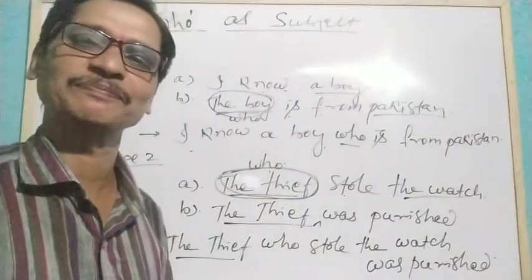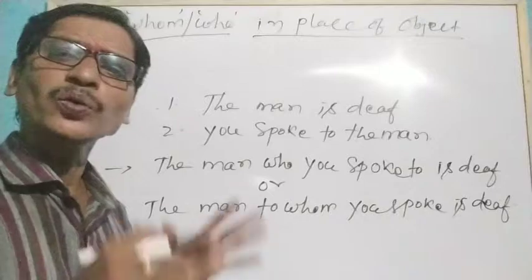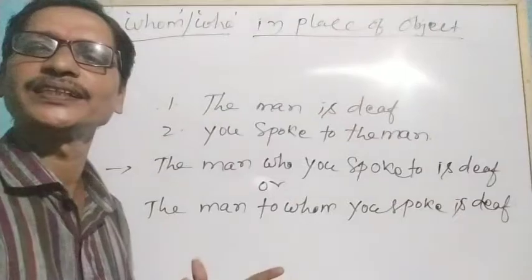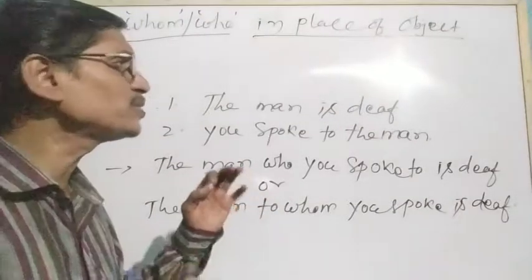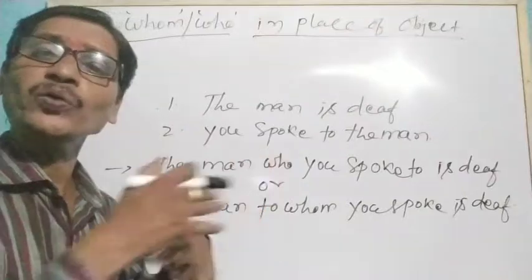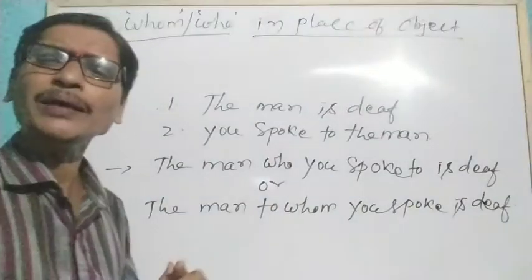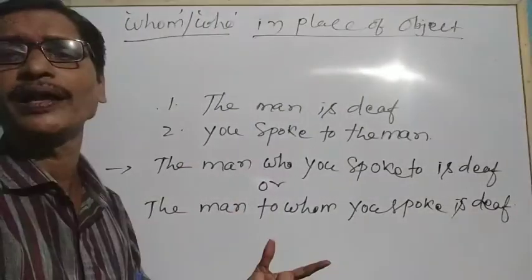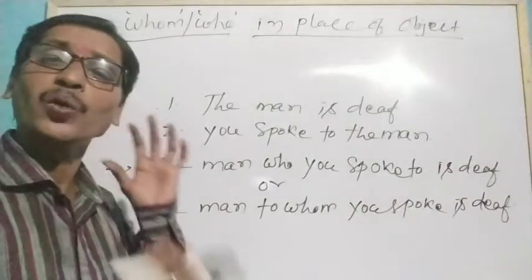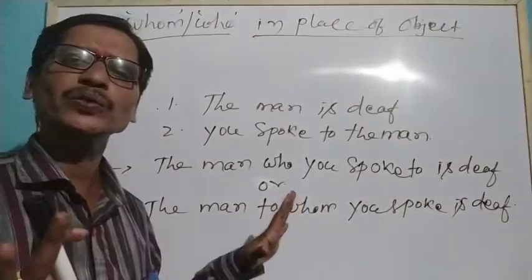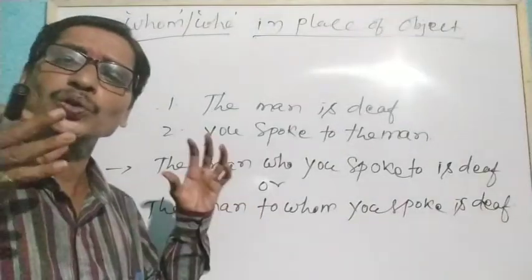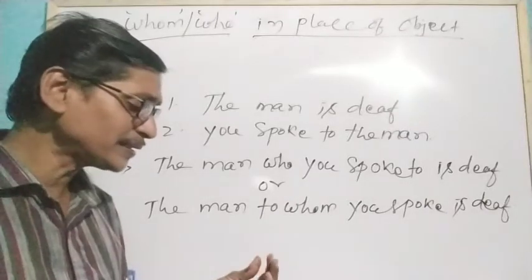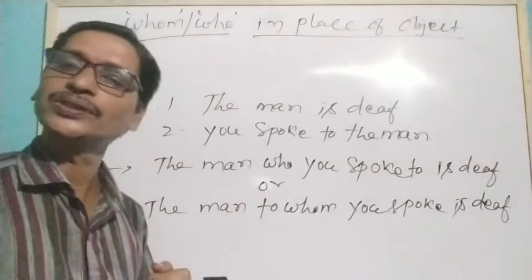Okay, let me write something. As I have already told you, we use who in place of a subject. But I have also told you we use whom for persons when we refer to it as an object. But sometimes we are confused. We can use who in place of whom as well. Who is informal English. We can use who in place of whom. Understand? In informal English we can use who, but in formal English we use whom.